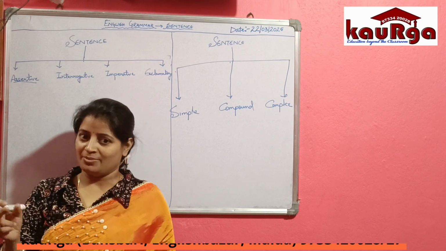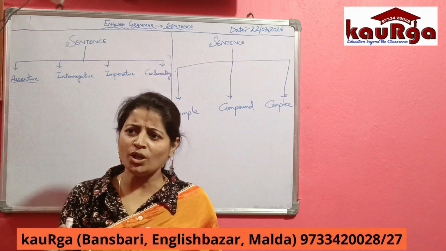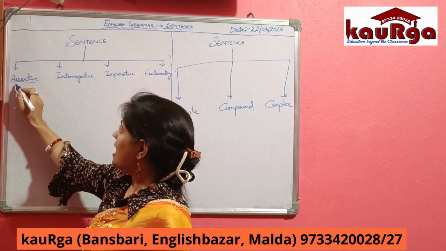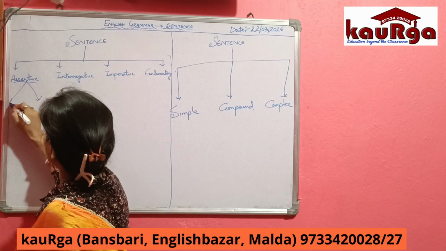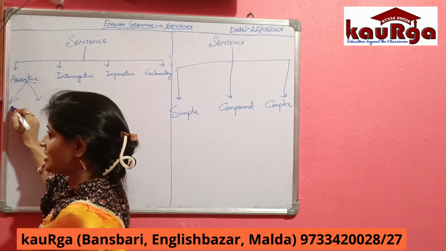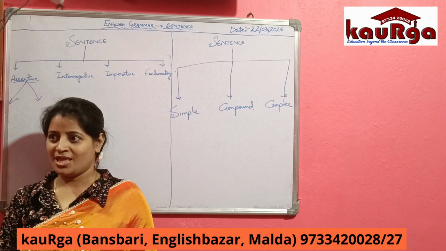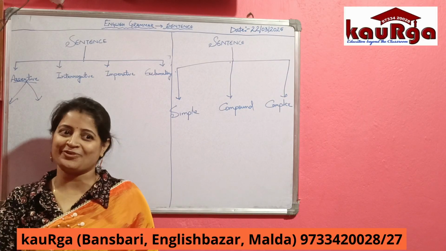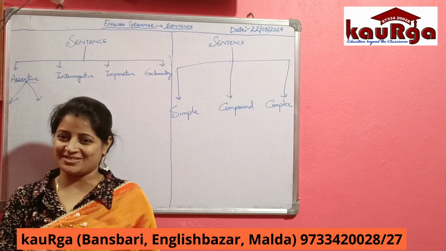Positive. Suppose Yash, Devoshmita, Atif, Arya, you all have many names. Yes or no? Yes, ma'am. Similarly, assertive sentences, first of all, we can divide in 2 parts. The first one is positive. But does anyone know what is another name of positive? As Atif has 2 names, 3 names. One name for school, one name for your father, one name for your mother. So what is another name of positive sentences?